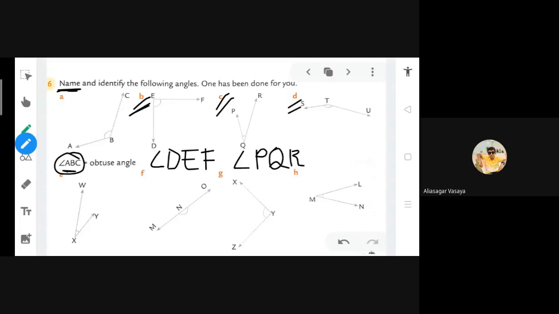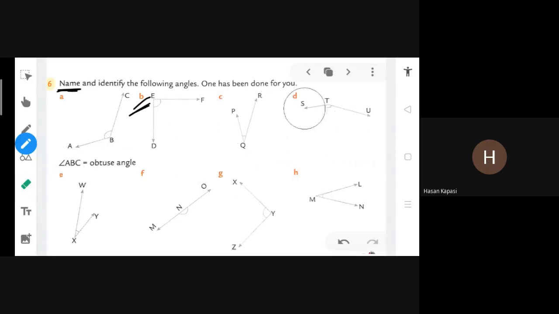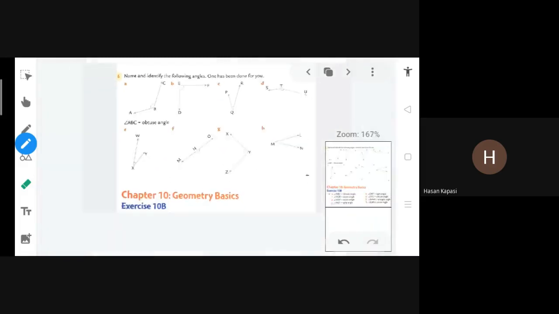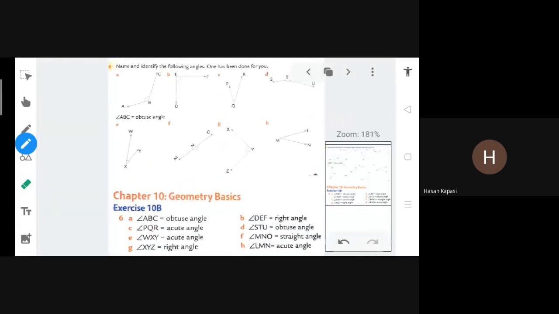Now next, who will say? See, Vasai Ali Asgar also gives the answer. You just have to tell the alphabet. Hassan, let me give the chance to someone else. STU. Then next. Write the answer from this, and after completing, tell me.